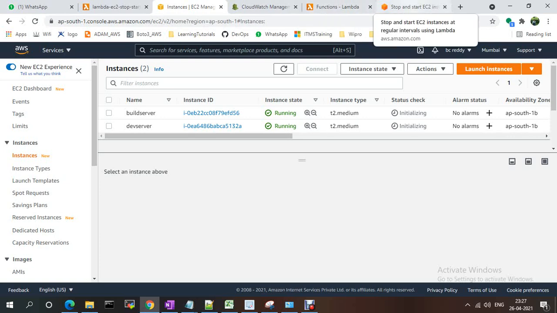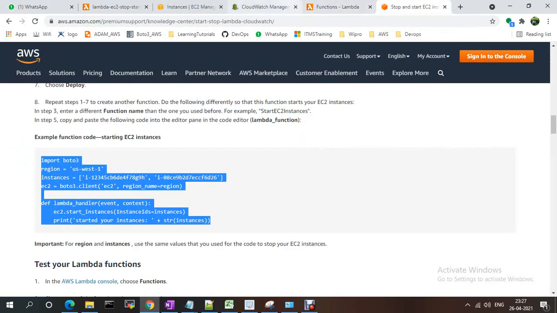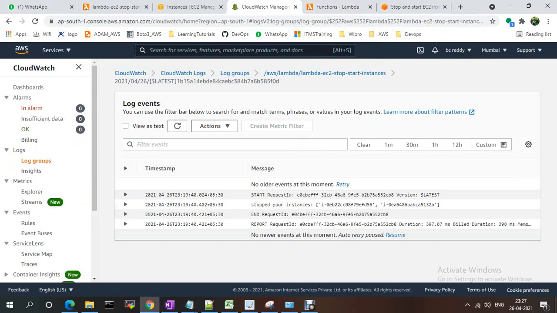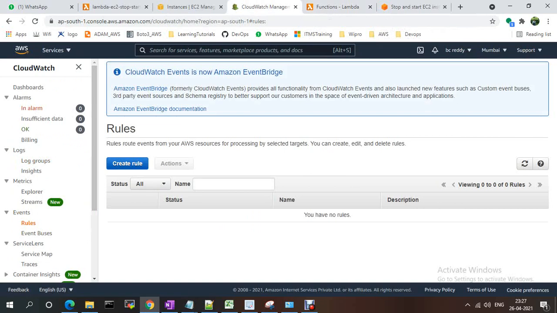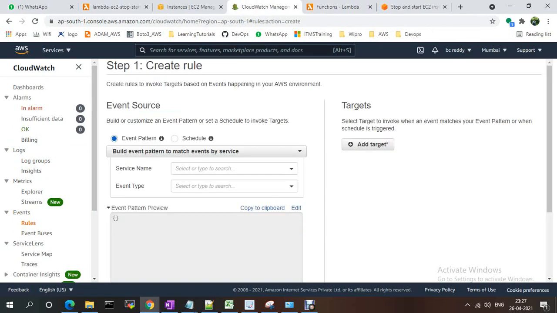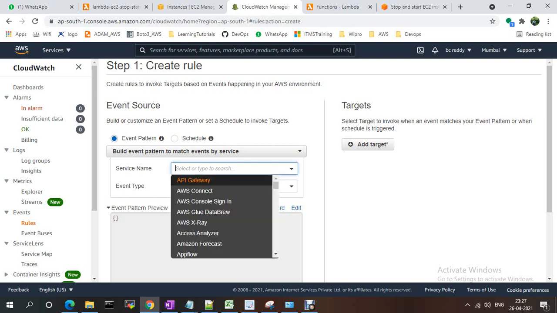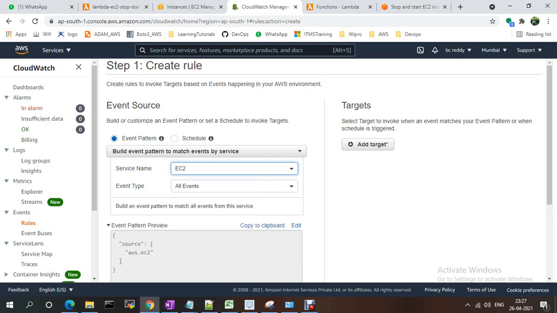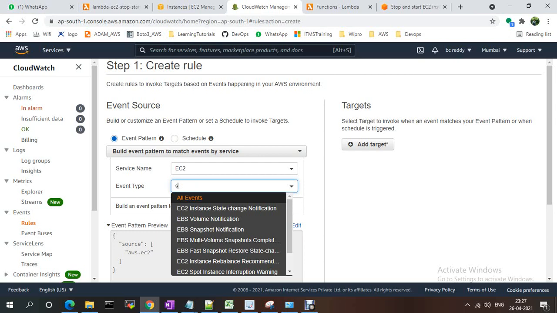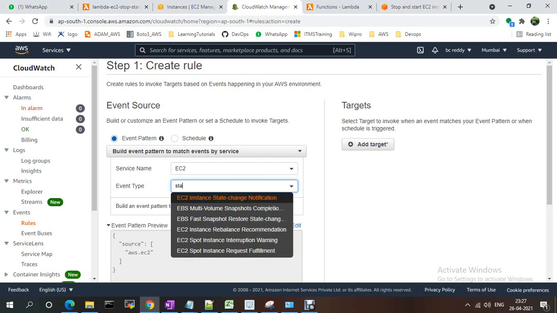For that we need to go to CloudWatch. You need to go to Rules, Events and Rules. See, I wanted to create the rule. There are event pattern and scheduled options. If you want, you can build your pattern. You just need to select EC2, and select when you need to trigger this event, start or stop event, and select the target and everything.